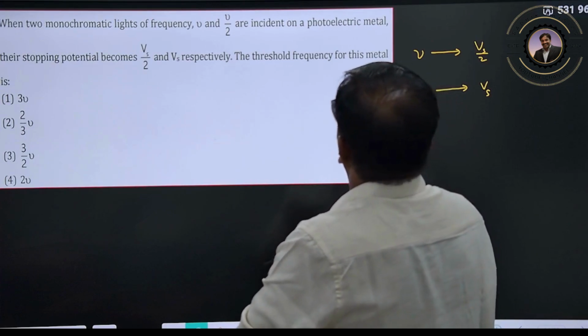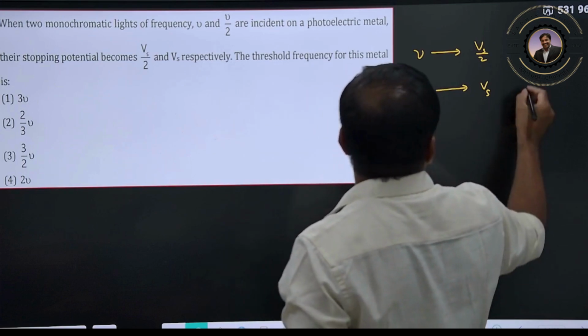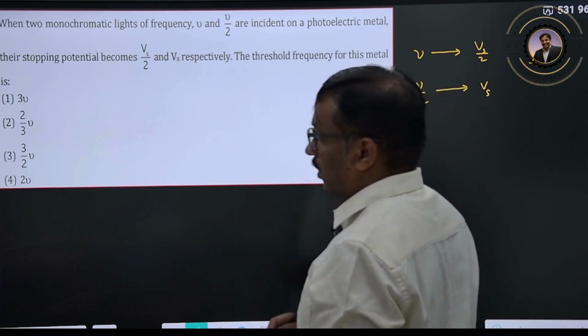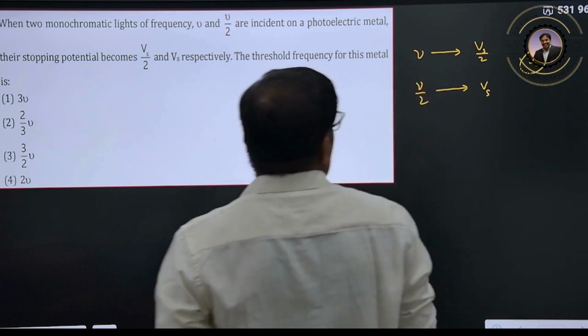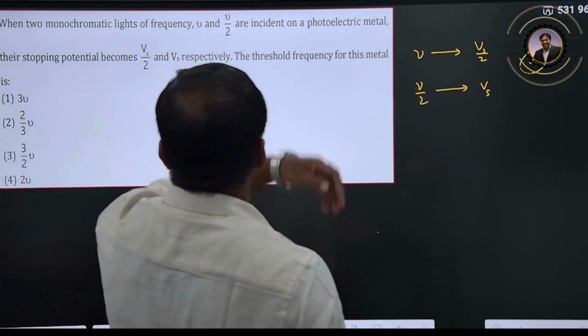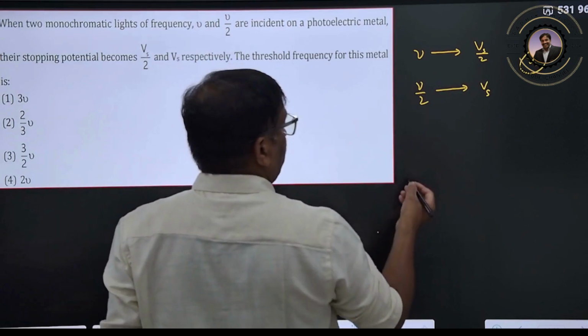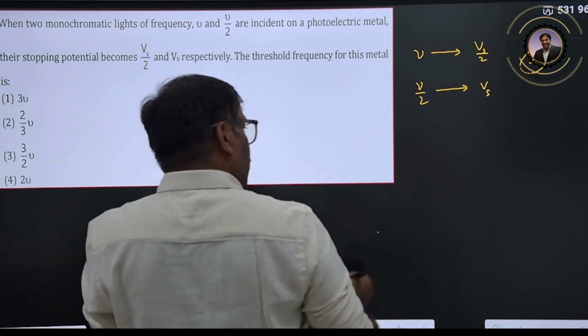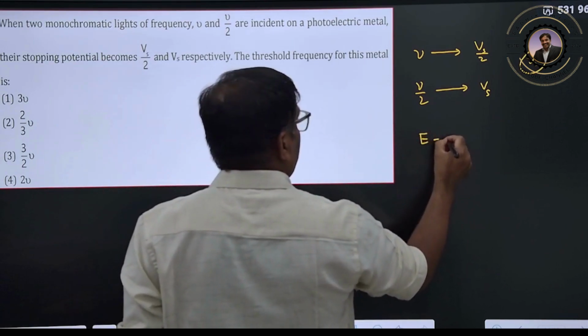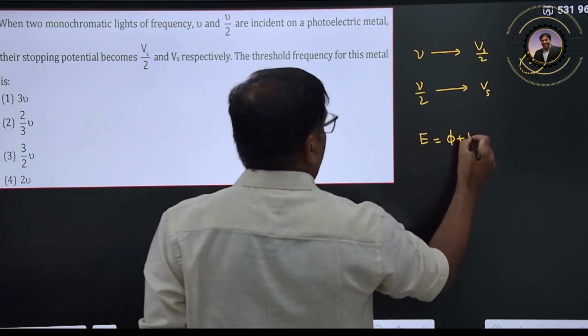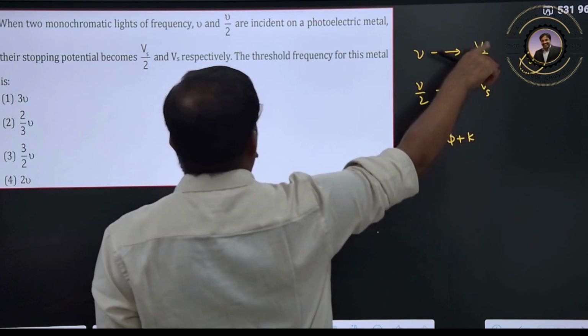Right. So we want to calculate the threshold frequency now. Again the same formula: phi plus K, where these are the stopping potentials.